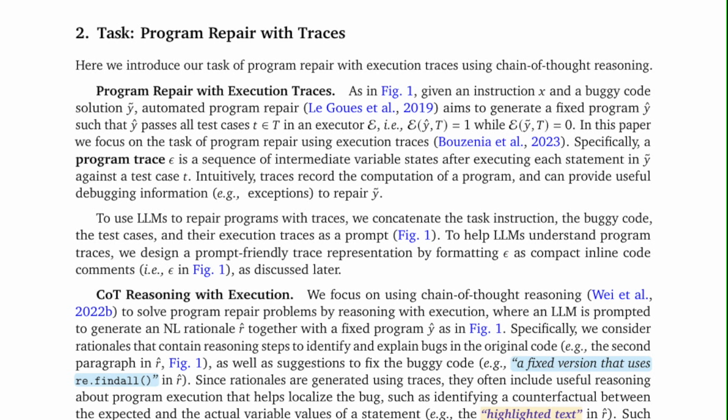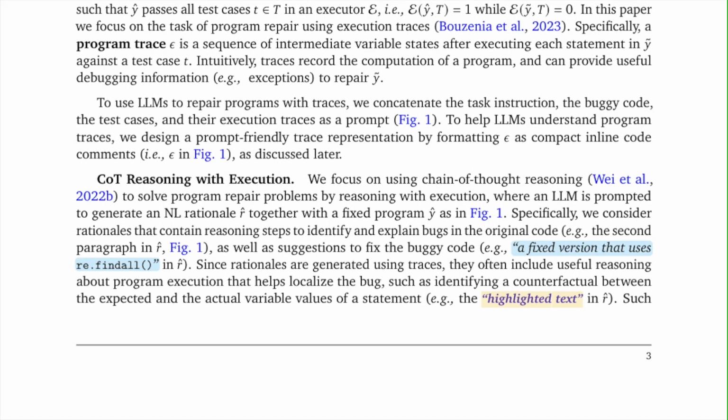Specifically, we consider rationales that contain reasoning steps to identify and explain bugs in the original code, for example, the second paragraph in R, Figure 1, as well as suggestions to fix the buggy code, for example, a fixed version that uses re.findall. Since rationales are generated using traces, they often include useful reasoning about program execution that helps localize the bug, such as identifying a counterfactual between the expected and the actual variable values of a statement, for example, the highlighted text in R.